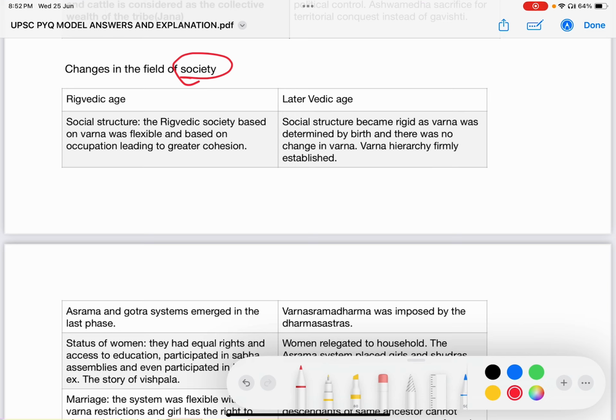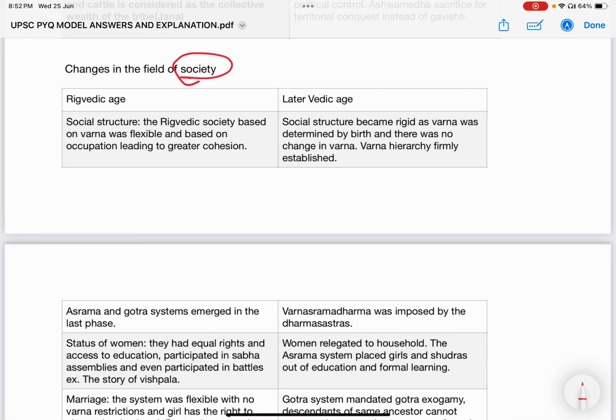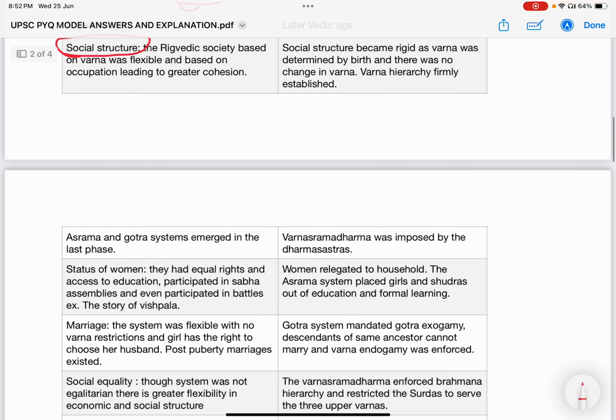Here also we have definite aspects on which we will be discussing the evolution or change in the society. One is the social structure, how the society existed. Is it hierarchical? Is it egalitarian? Or what is its basic structure? That is an important metric of social change. And the second one is the status of women, how women existed in the respective periods. Is there any change? And what kind of change? Is it positive or negative?